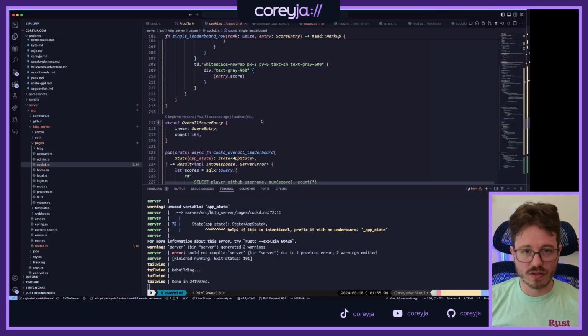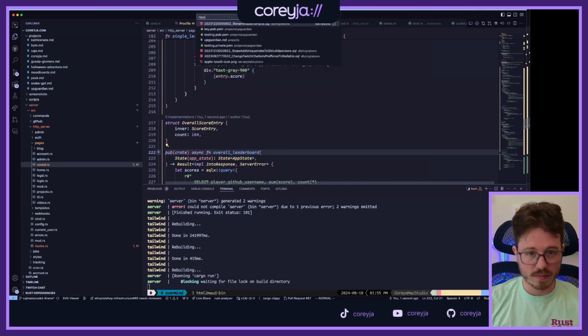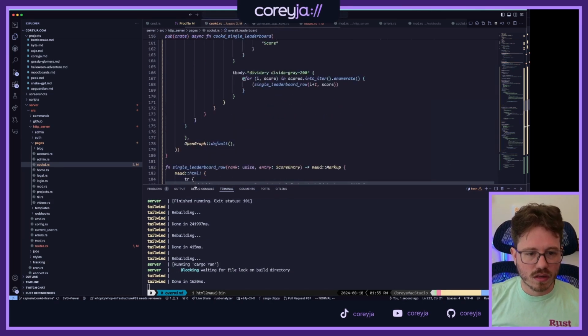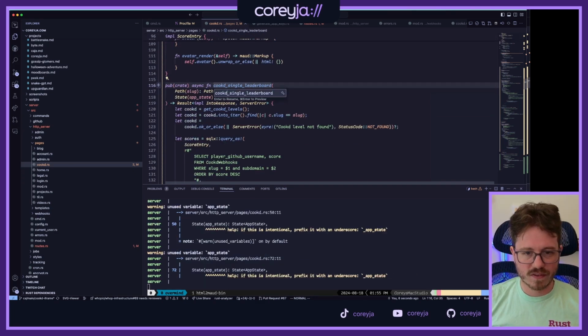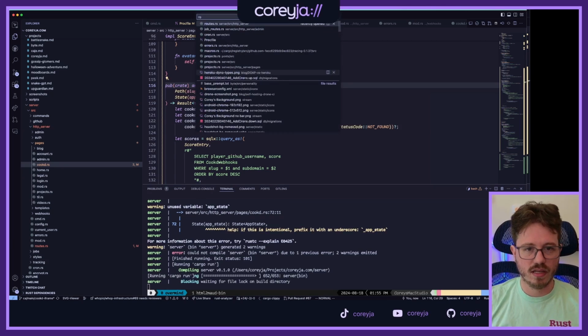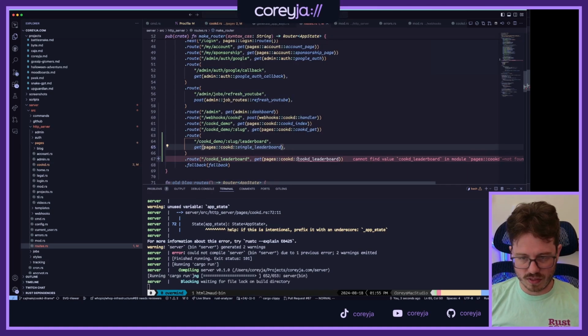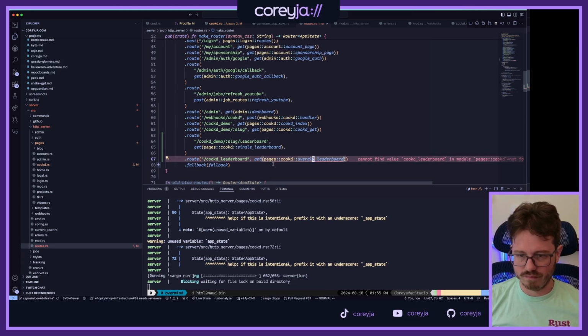I probably don't need to call it that. Everything's cooked, so I could just rename this to just overall leaderboard. I like that a tiny bit better. Single leaderboard. Go to our routes file again. Perfect. And this is overall leaderboard. Okay.